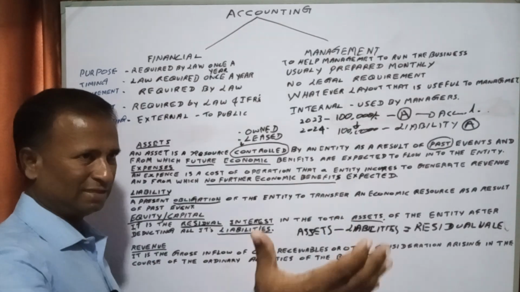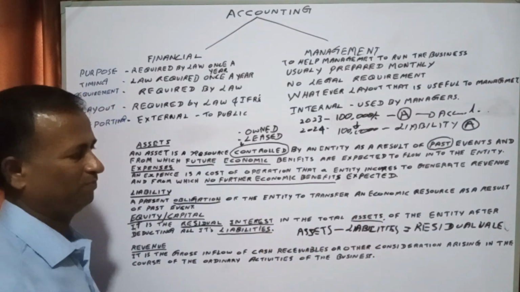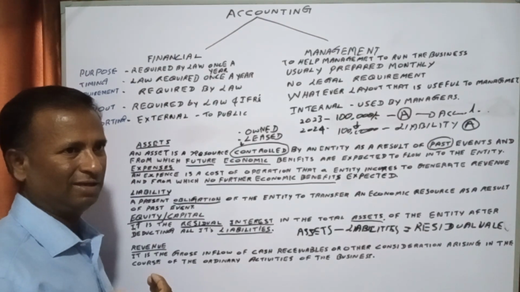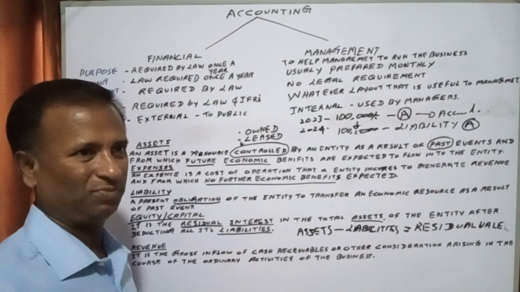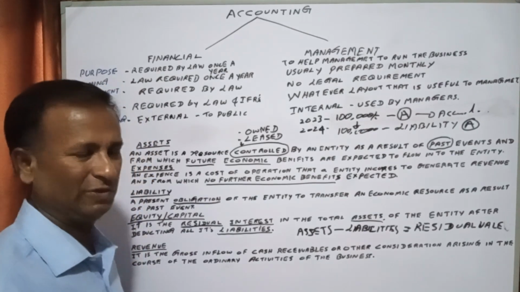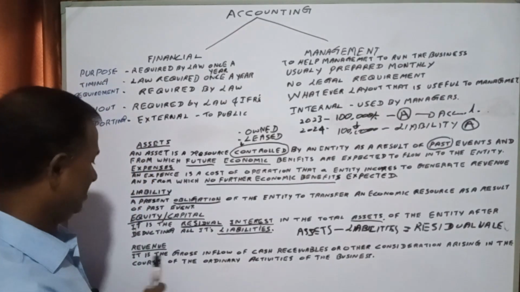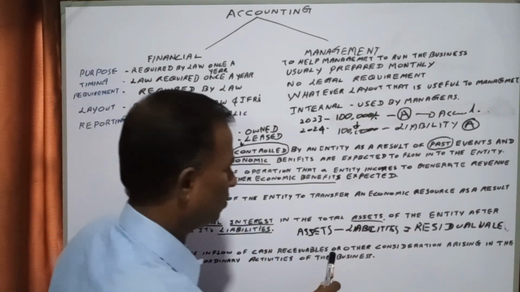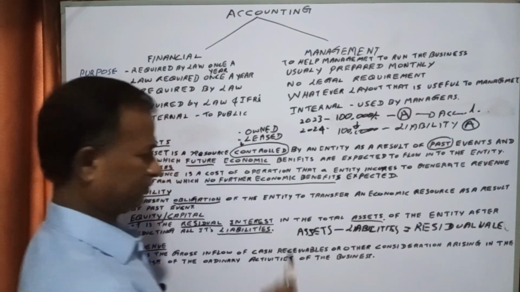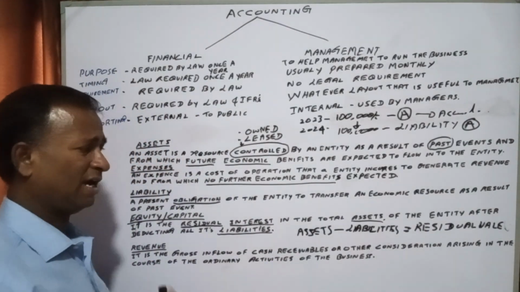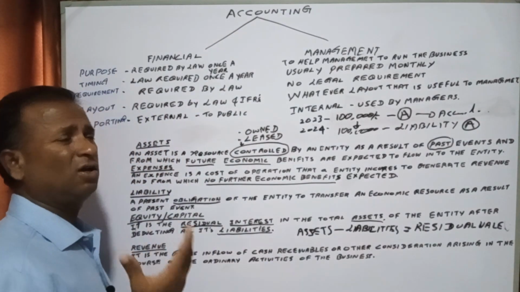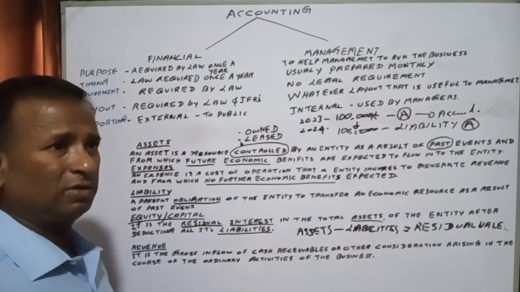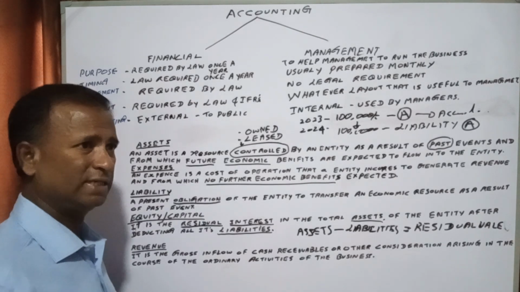It is coming into the entity, received and receivable. Cash, receivables, and other consideration, in the sense you can say exchange of goods also.